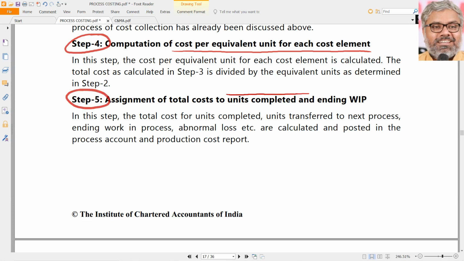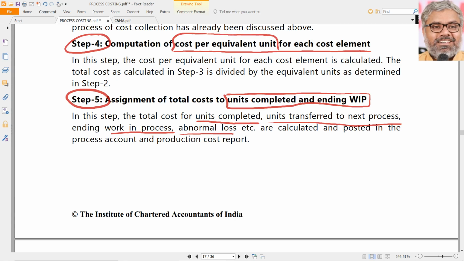Once you have this cost per equivalent unit, ultimately we have to assign the total cost to only two things. Once again, what? One is ending work in progress, one is units completed. Of course, if there is abnormal loss or gain, that also will be there, to which the same amount of cost per unit will be assigned. We know that. Cost per unit of units completed, abnormal loss or gain also will be same. So total cost for units completed and units transferred to the next process, that is completed and transferred to the next process, both are same. Ending work in progress, abnormal loss, all of them have to be calculated according to the cost per equivalent unit that we already calculated for each element of cost.